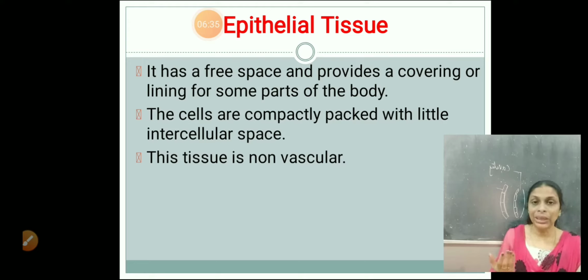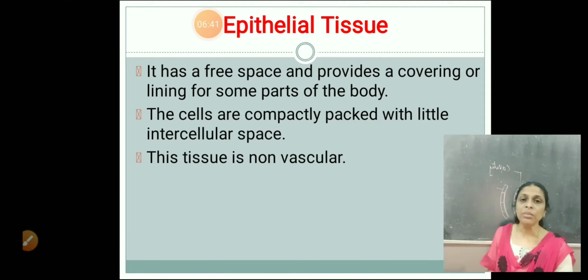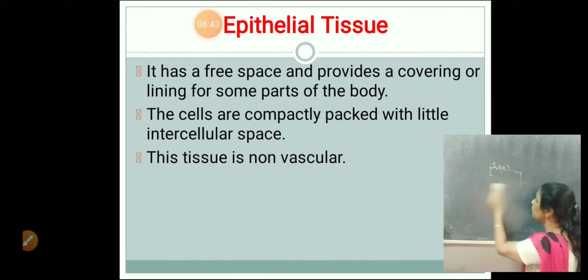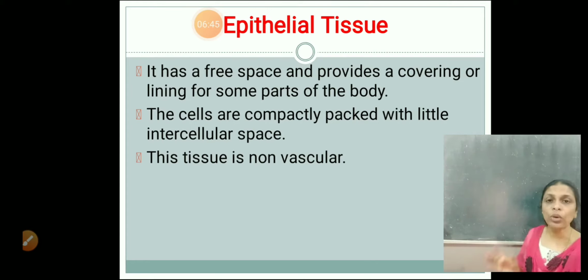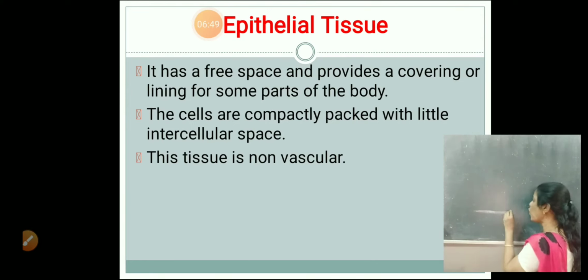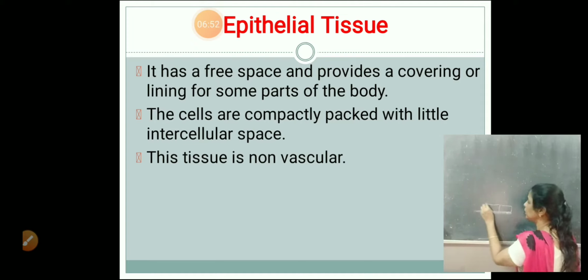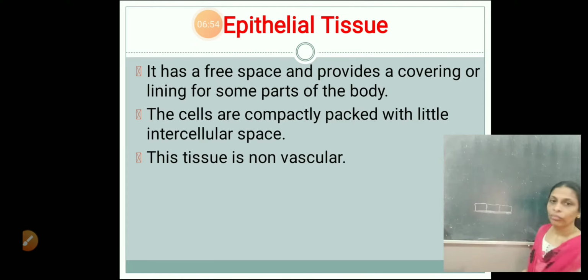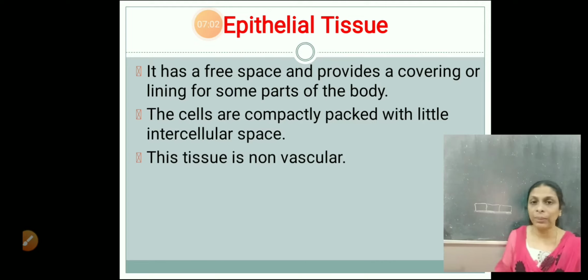Now, the fourth property is the epithelial cells lie on a basement membrane. Now, what is the meaning of a basement membrane? Basement membrane is a non-cellular membrane. So, there will be a non-cellular membrane and on top of that you find the tissues. Okay? So, this is the basement membrane and on top of that you find the tissues. So, that is epithelial tissue, the properties of epithelial tissue.